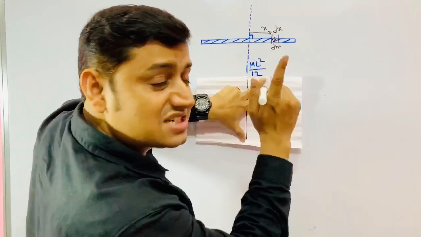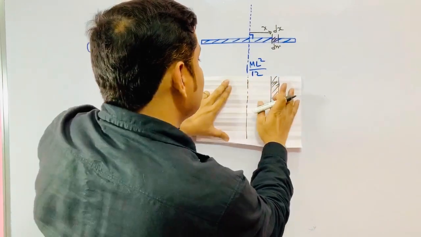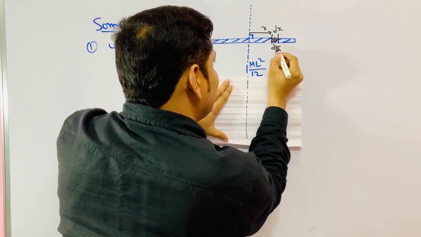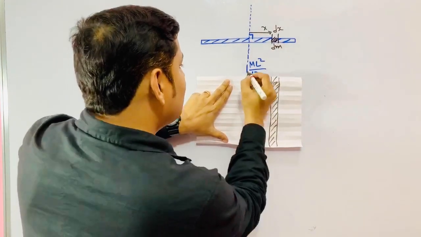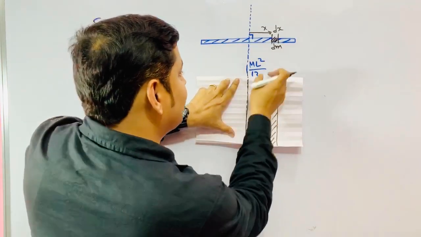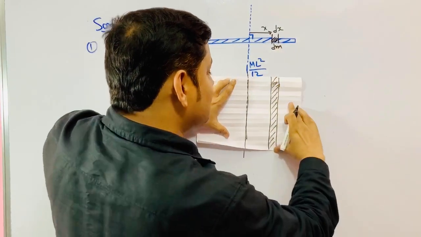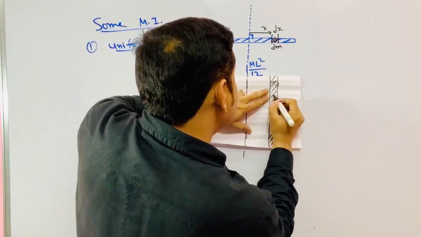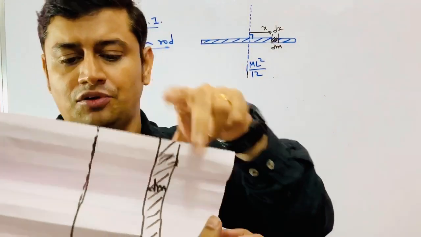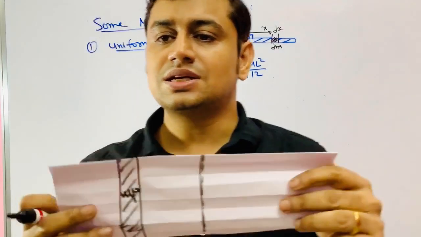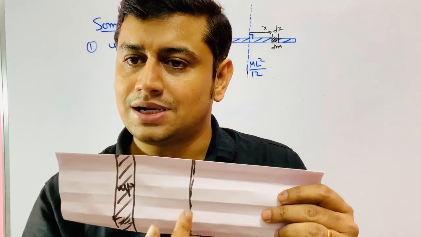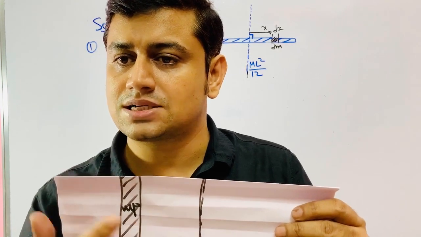That means still the mass distribution is same. Understand, from here to a distance between x and dx, you have certain mass dm. Here also, if I take this rectangular plate and open it between x and dx, it is same. Because if this mass is dm, I fold it once, still the mass is dm. Same mass is now I have put at the same distance from axis between x and dx.